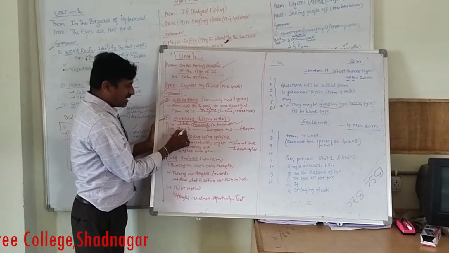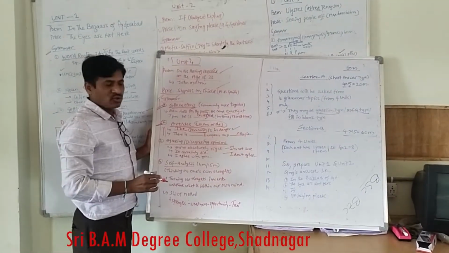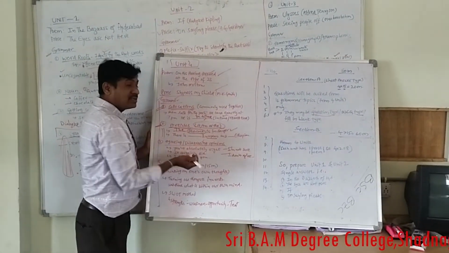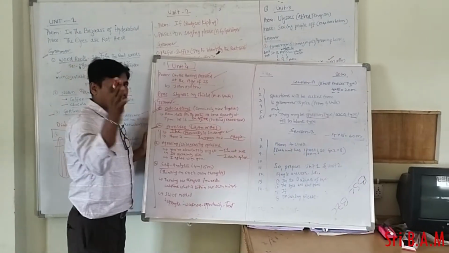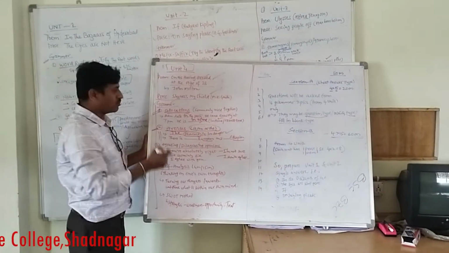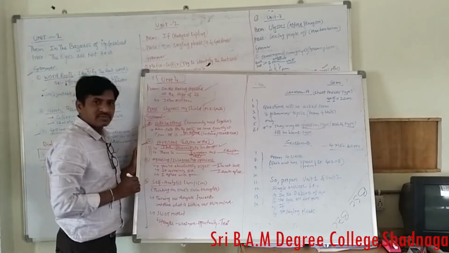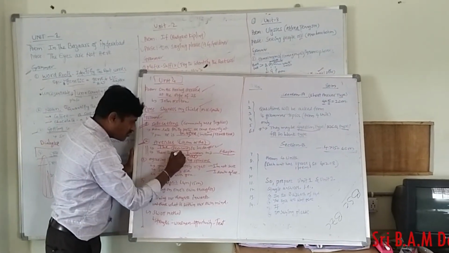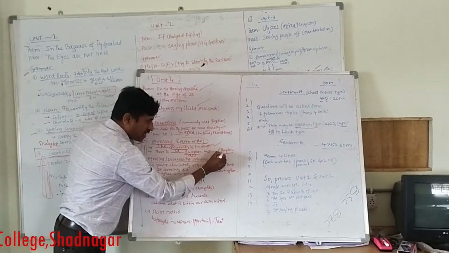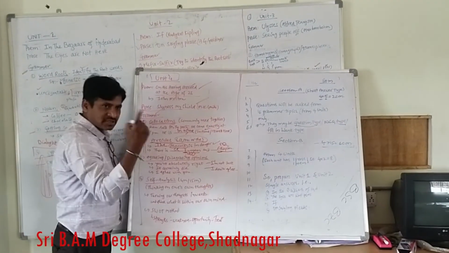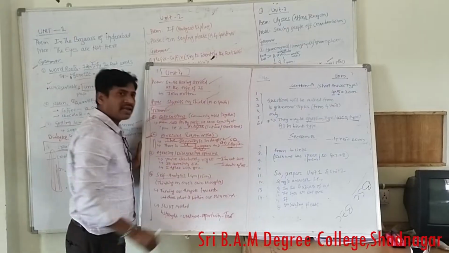Next one, you can see: there is dash European and dash Ethiopian. European is a singular countable noun, Ethiopian is a singular countable noun. Before a singular countable noun, you have to use a or an. For example, European produces a "ya" sound, that's why you have to use "a." And Ethiopian starts with an "e" sound, the first letter is an e sound, that's why you have to use "an."